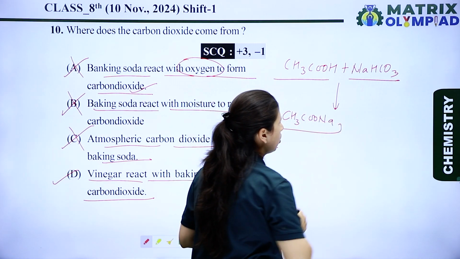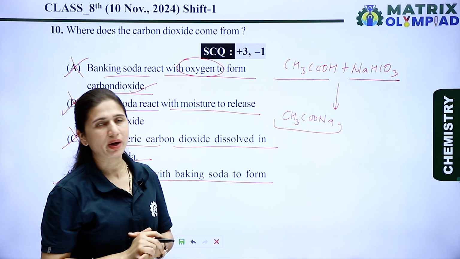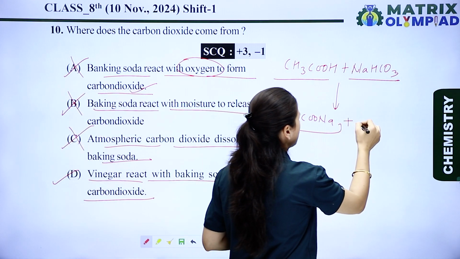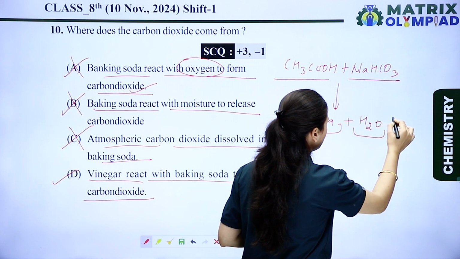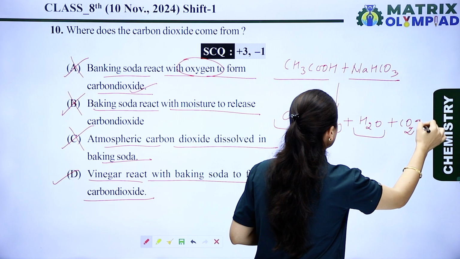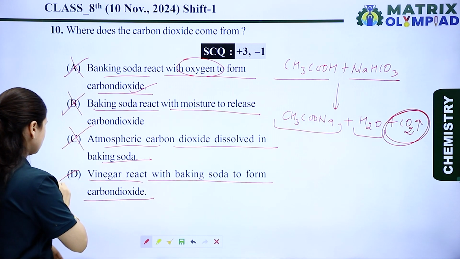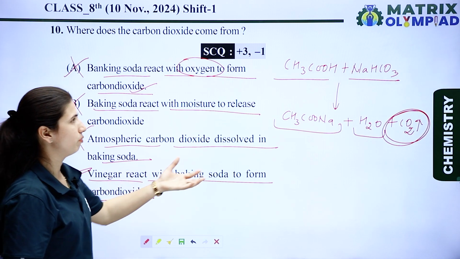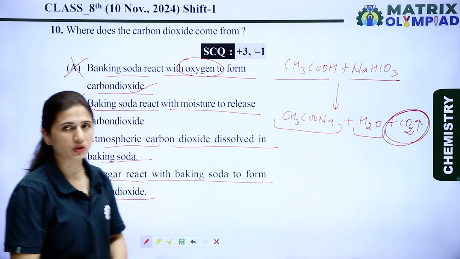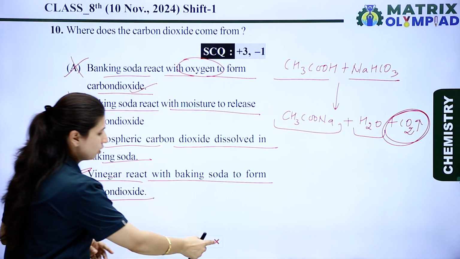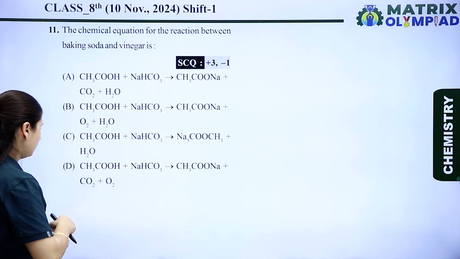This is a salt. The name of the salt is sodium acetate, plus H2O, water, and plus it releases carbon dioxide gas. Okay, so the last statement is the right statement. Vinegar reacts with baking soda, it forms carbon dioxide. So the D option is the right option for this question. Now let's see the next one.